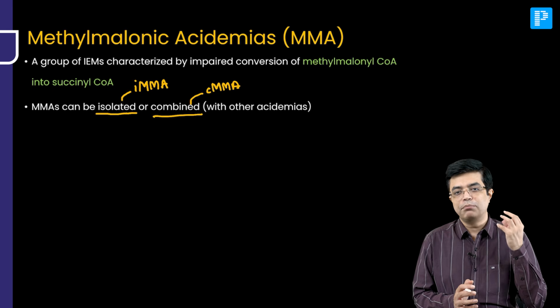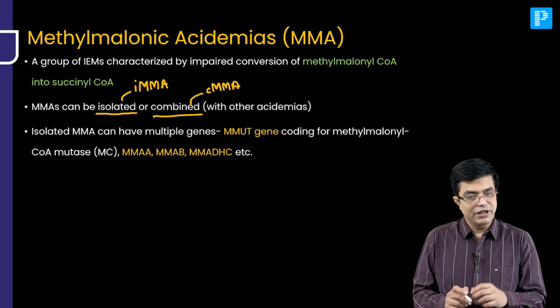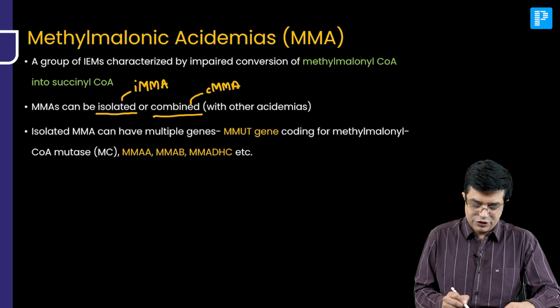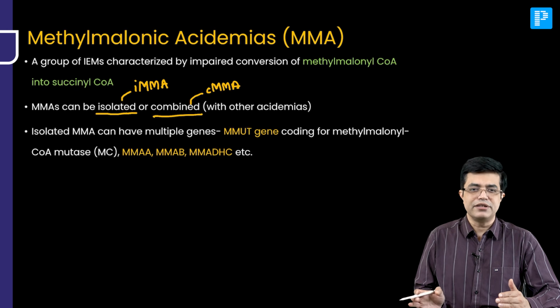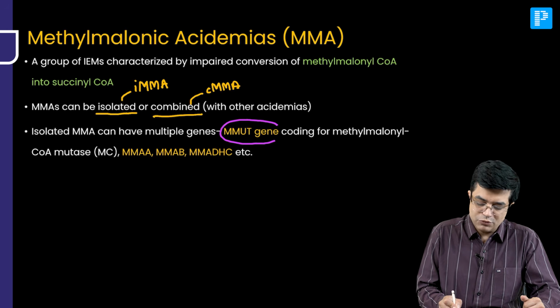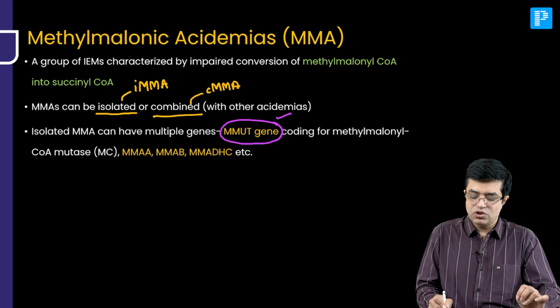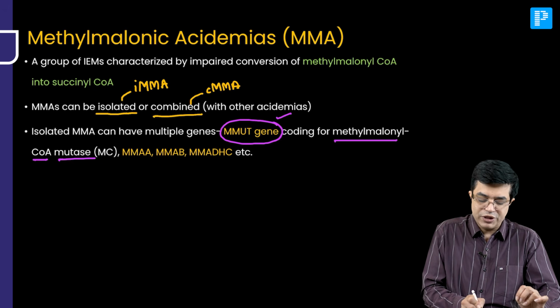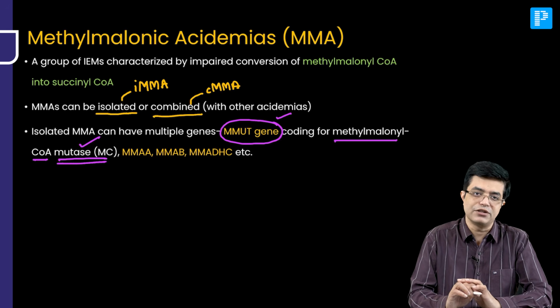And there is a whole multiverse of genetic involvement which can be responsible for MMA. So isolated MMA can have multiple genes. You have MMUT gene, we have MMAA gene, MMAB gene, MMADHC gene, and then there are some other rare genes also. These are the relatively common genes. Among them, you can get a one-liner. Which is the most common gene involved in methylmalonic acidemia? It is MMUT gene. It codes for methylmalonyl coenzyme A mutase. So this is the enzyme which is deficient and responsible for the majority of cases of MMA.